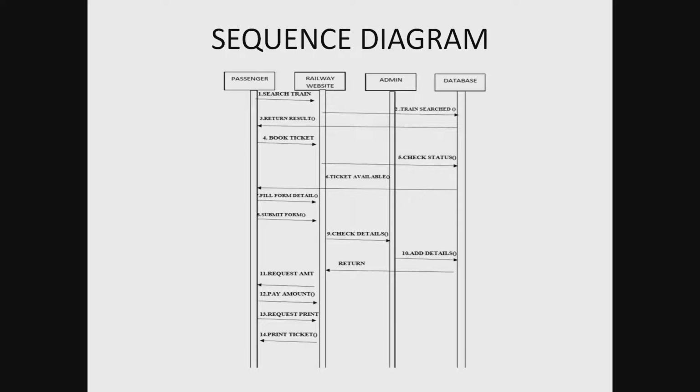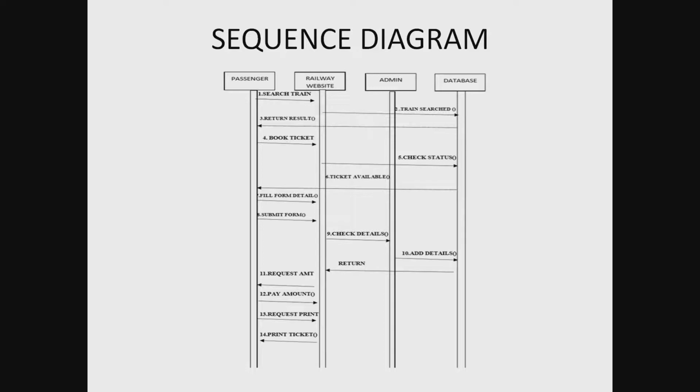Sequence diagram. The sequence diagram shows the steps the passengers take, step by step. The passenger first searches for the train on the railway website, and the website sends the instructions to the database and searches it. The database shows whether trains are available or not, then returns the result. If the train is available, the passenger starts to book the ticket. The booking goes to the admin side. The admin checks the status in the database, and if the ticket is available, the database returns that the passenger's ticket is available.